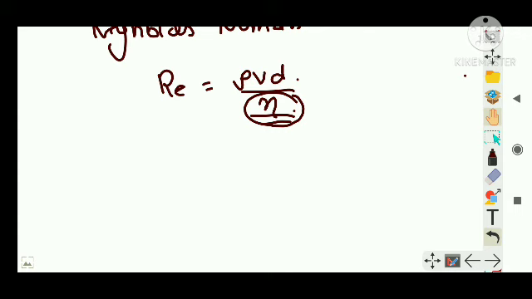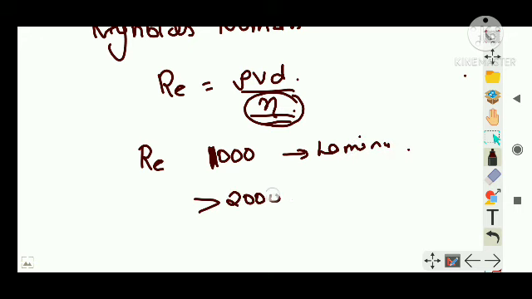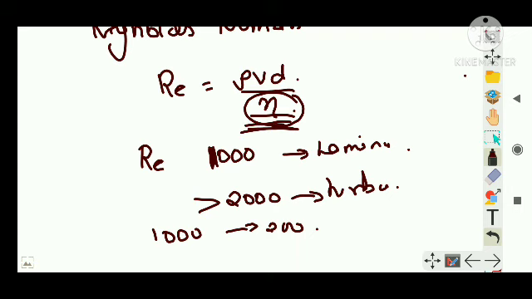So how can I distinguish whether it is a turbulent or laminar flow? If Re, that is the Reynolds number, is up to 1000, it is a laminar or steady flow. If it is greater than 2000, it is a turbulent flow. And if it is between 1000 and 2000, it is an unstable flow, that is, an intermediate stage. Clear? So write it down now. Then this viscosity I will teach you in the next video.